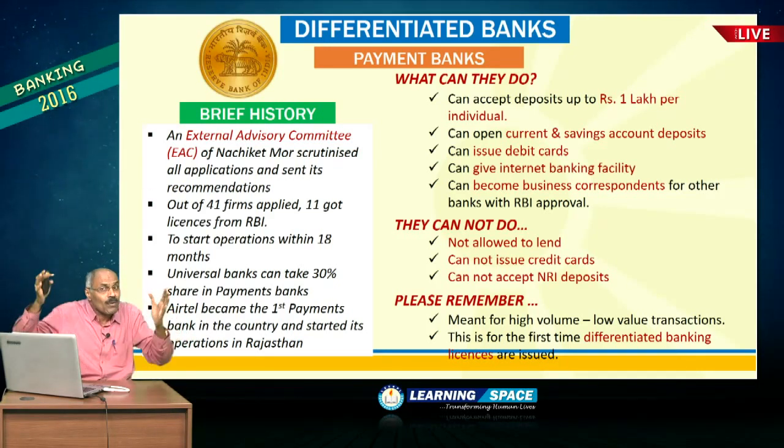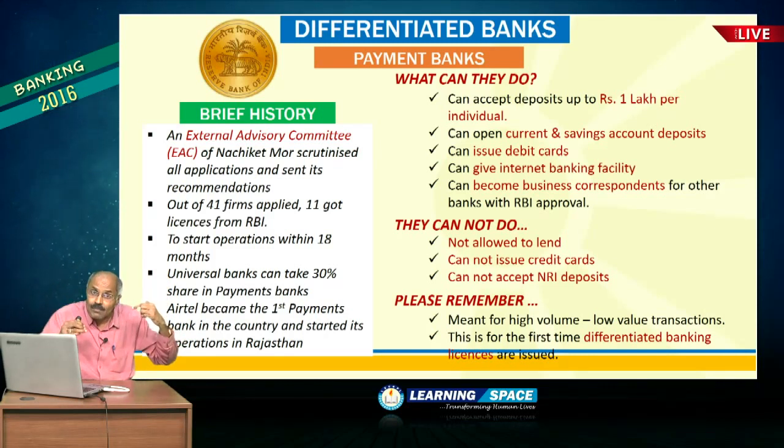So, these are the important aspects, and let us come to the negative aspects. What they cannot do? They are not allowed to lend. So, lending activity is totally banned. Second important aspect is they cannot issue credit cards, and they cannot accept NRI deposits. So, these 3 important aspects they cannot do.